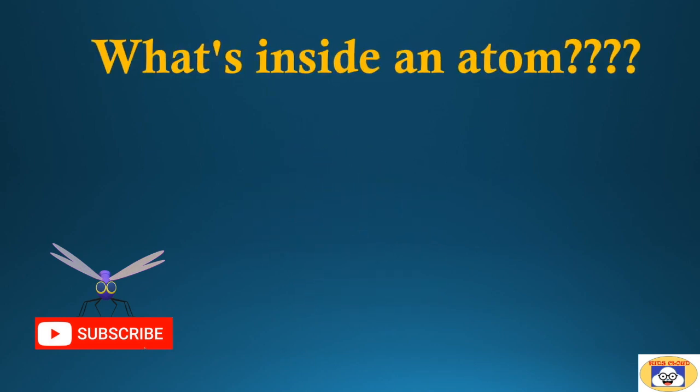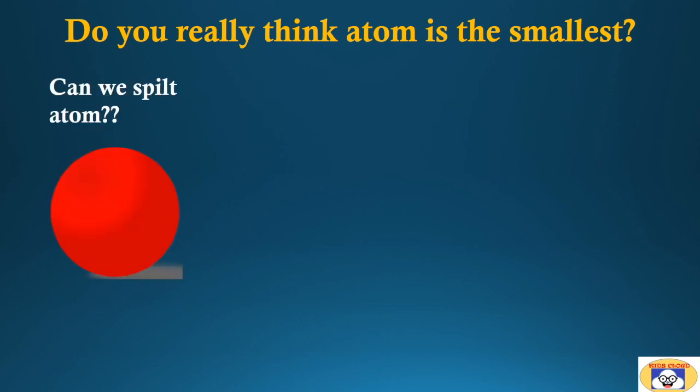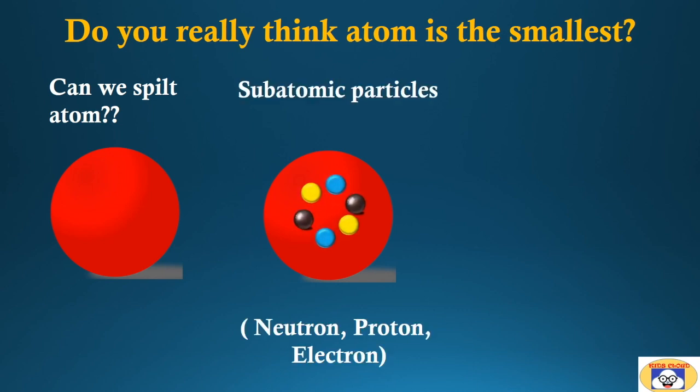What's inside an atom? The discovery of atoms leads to the thought it is indivisible. The word atom comes from a Greek word meaning something that cannot split up further. Afterward, scientists revealed that the atom is not the smallest but made up of subatomic particles: neutron, proton, and electron.